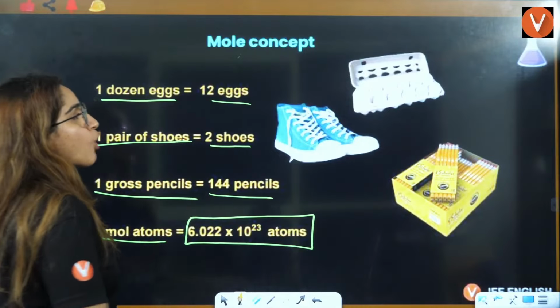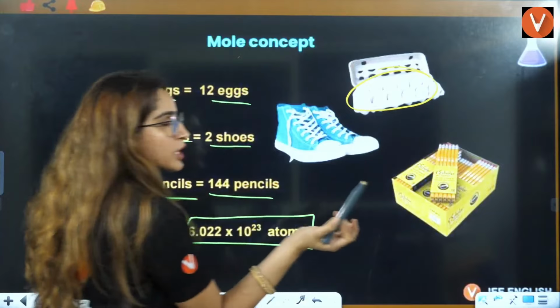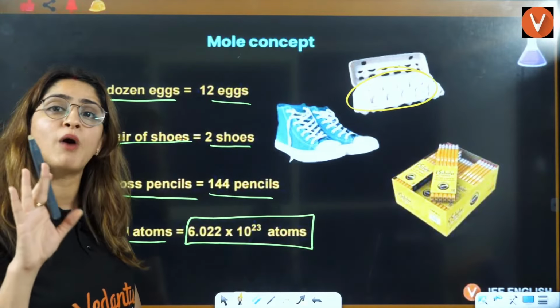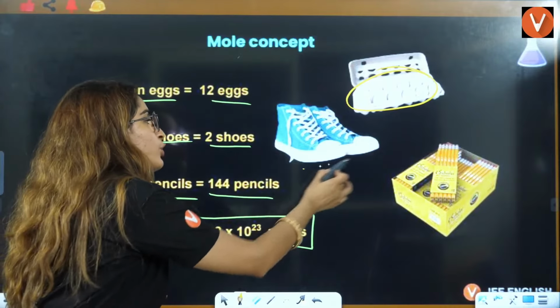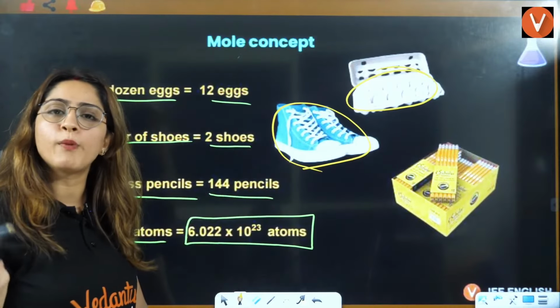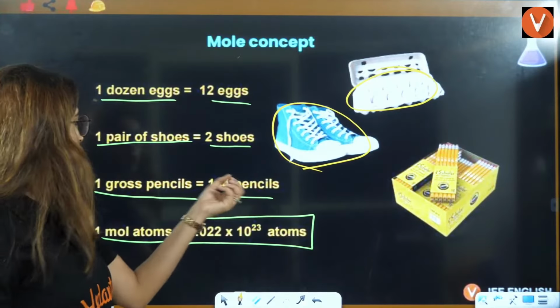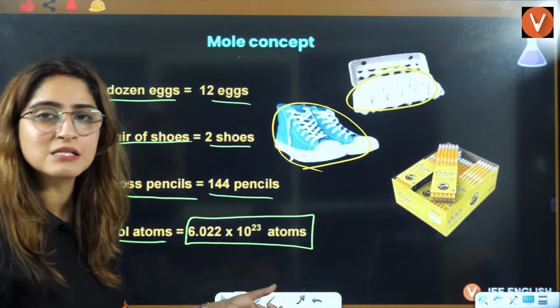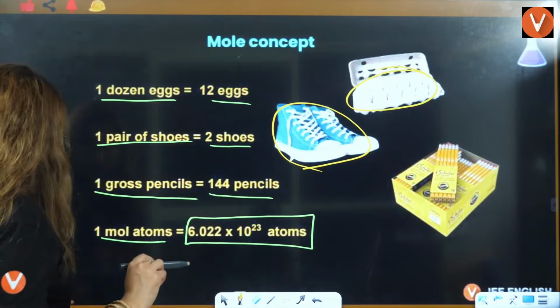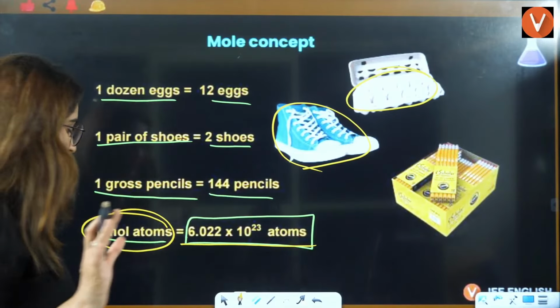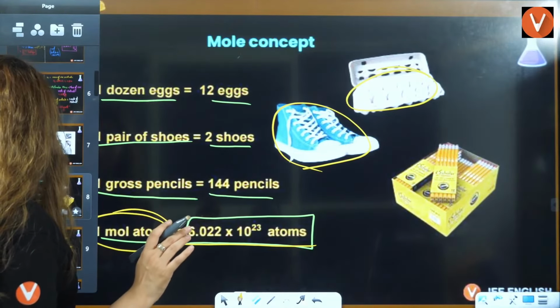Like 12 eggs or 12 bananas is nothing but one dozen. One pair is two shoes, 144 pencils is one gross. Similarly, one mole is nothing but 6.022 into 10 raised to 23.